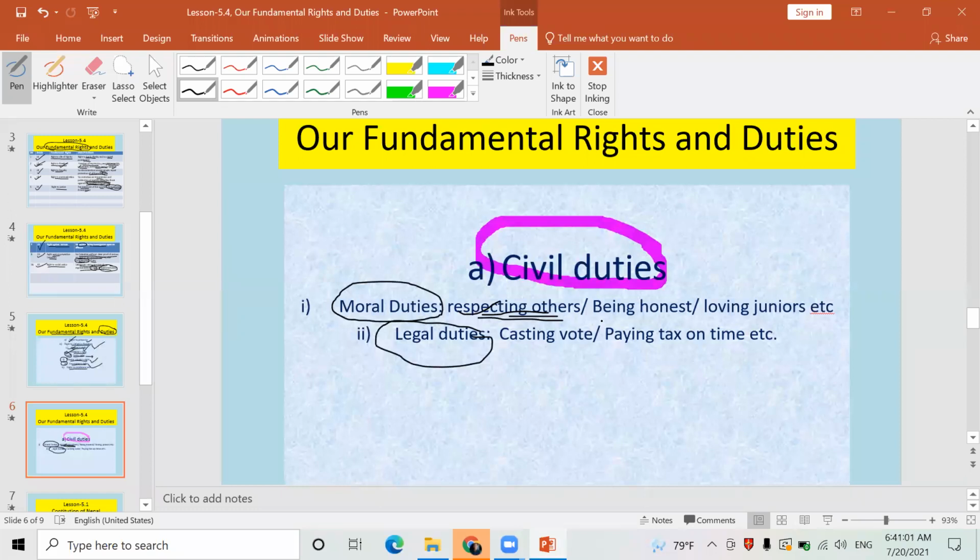Similarly, being honest, we have to be honest there. Honestly, we should do everything. Loving juniors, we have to love juniors. In this way, you know, the things of moral education come under moral duties. These all come under civil duties.